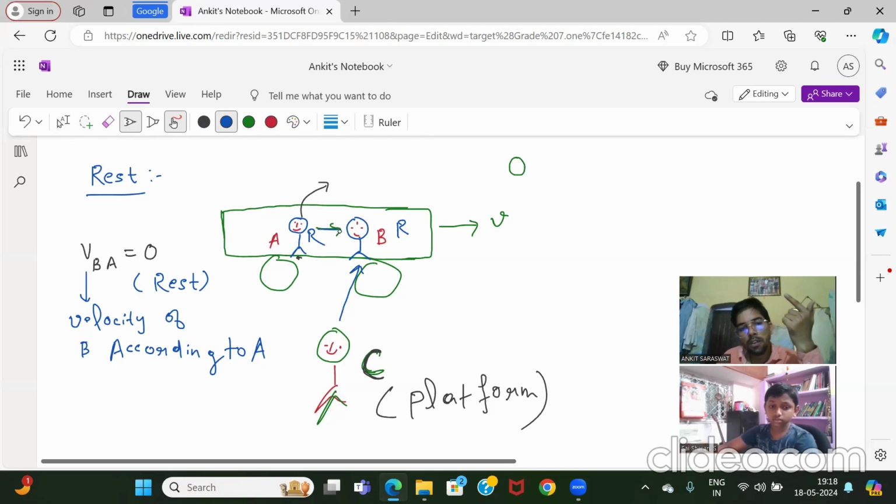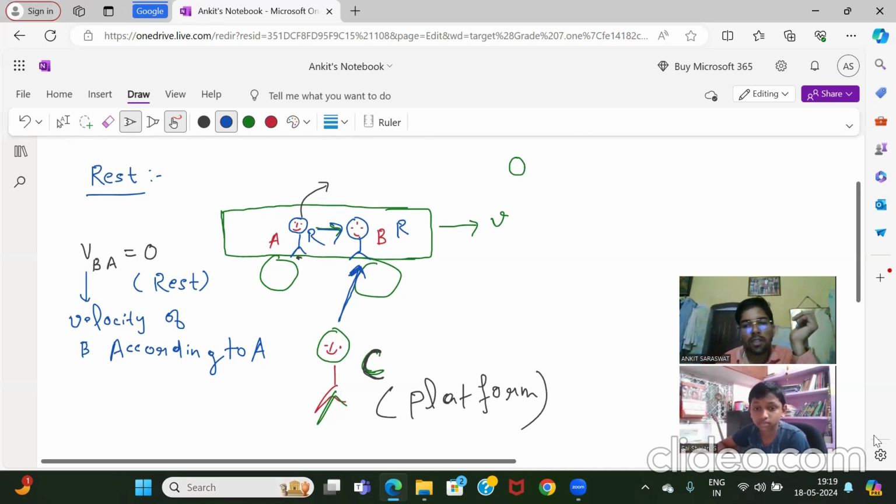According to A, B is at rest. Clear? Rest. But according to C, B is in motion. Why? Same object is at rest, same object is in motion. What's going on? What is the reason?